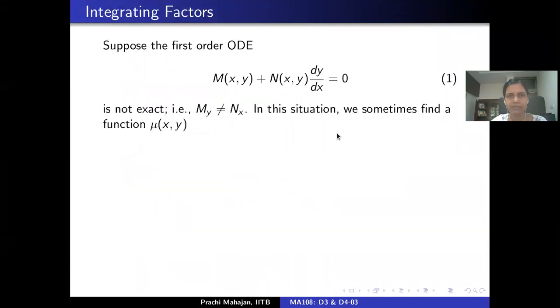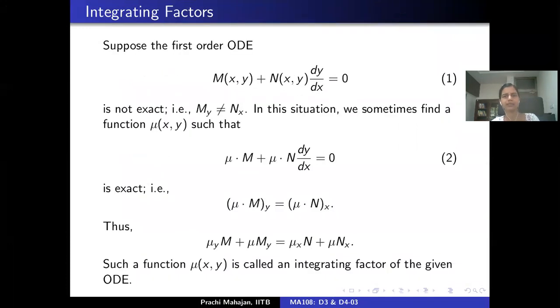Where was it? We were here, right? We were at this slide. So is this okay with everybody present here? Yes, ma'am. All right. So let's go ahead.